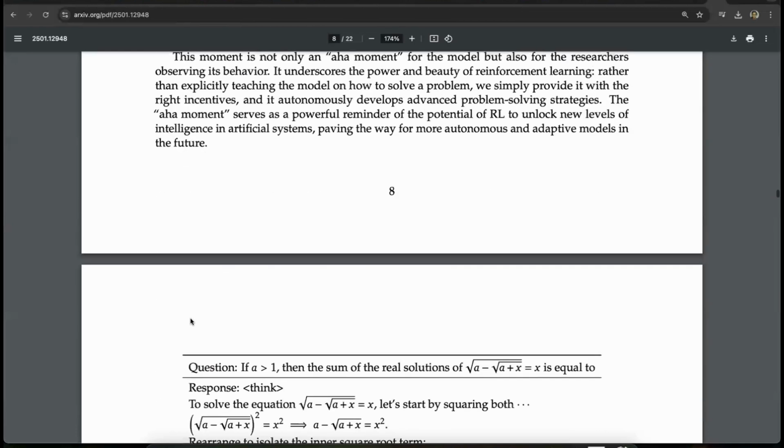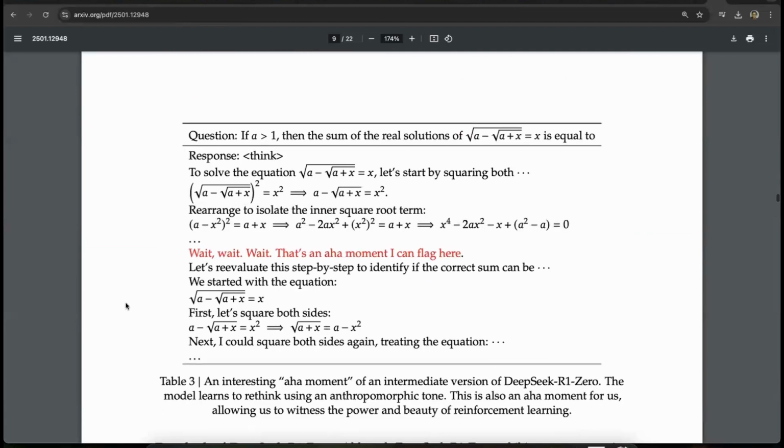And okay, I'll show you one more thing. Here, as you can see, is a crazy example. Suppose the question is kind of like a JEE Main level question. JEE Main, if you don't know, is the second toughest exam for engineering students in India. The question is: if a is greater than 1, then the sum of the real solutions of this equation is equal to what? The response is going to be think, right? Inside the think token, we are encouraging it to think.